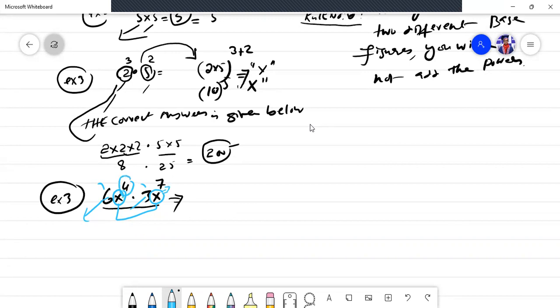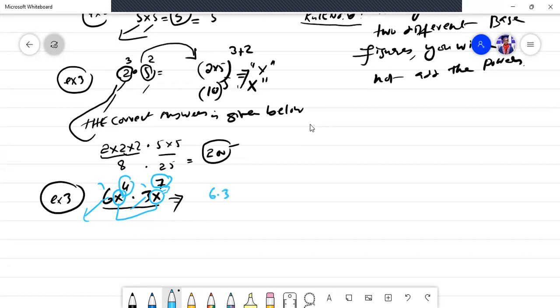It means that their variables are same. So when their coefficients are different but their variables, their letters, are same, you will simply solve these types of equations by observing variables. If their variables are same, you will simply add the powers as we did in rule number 1.